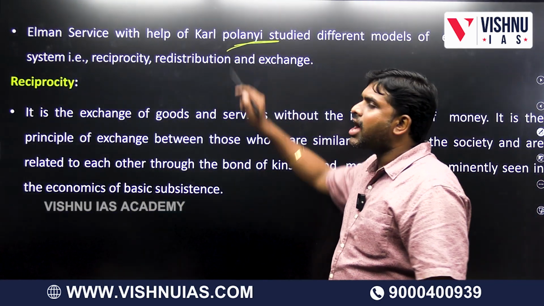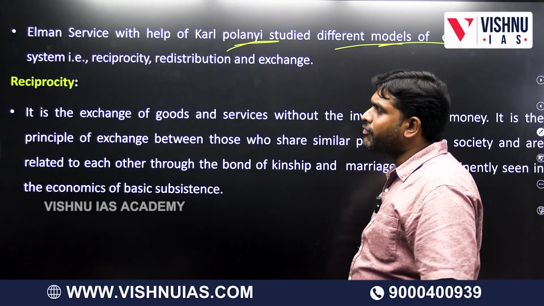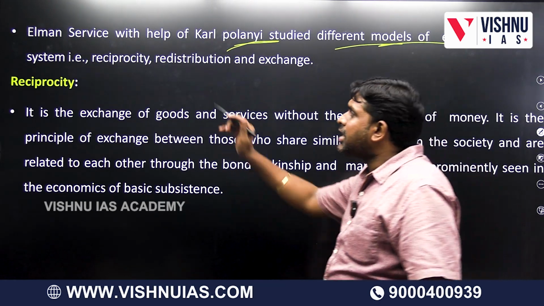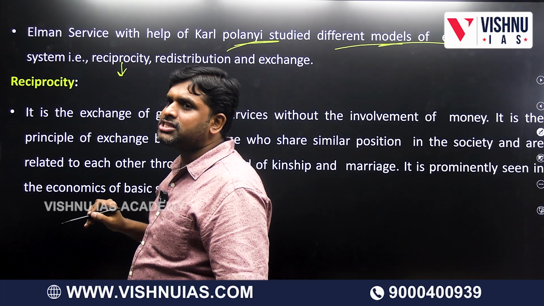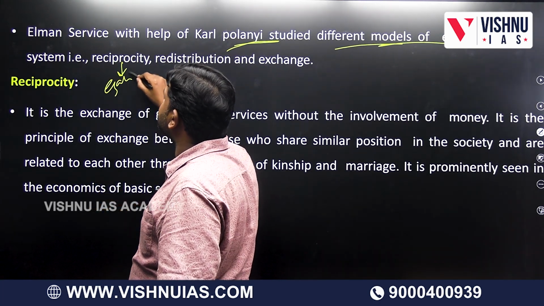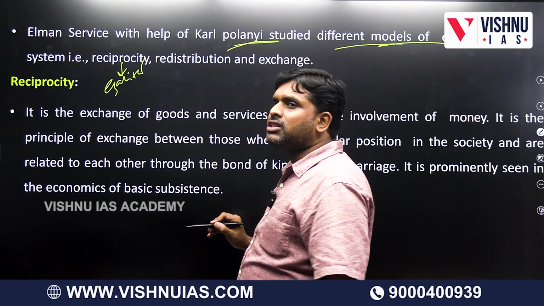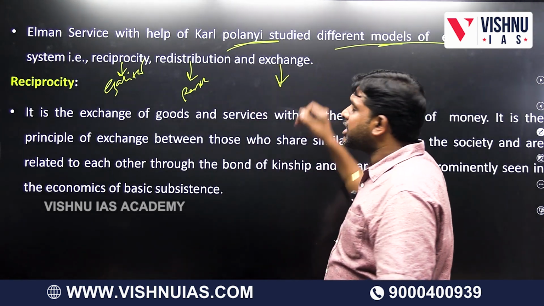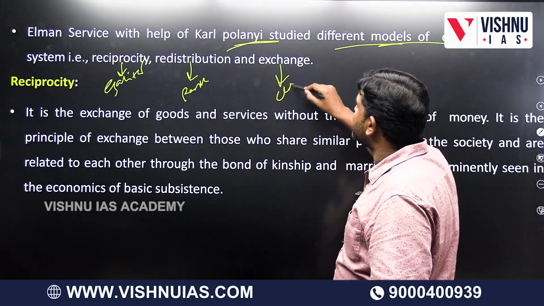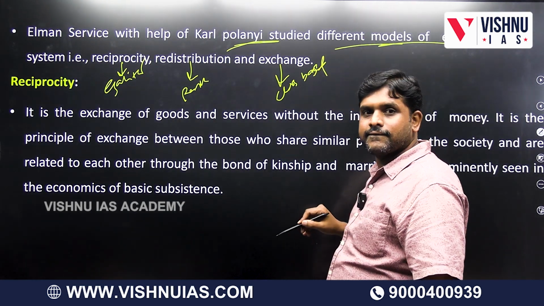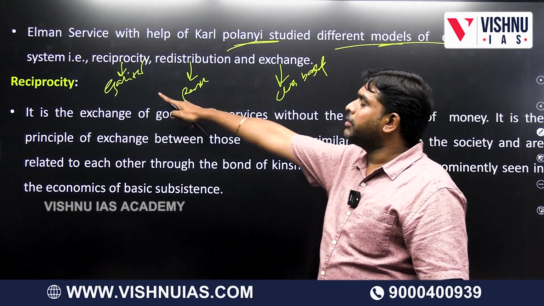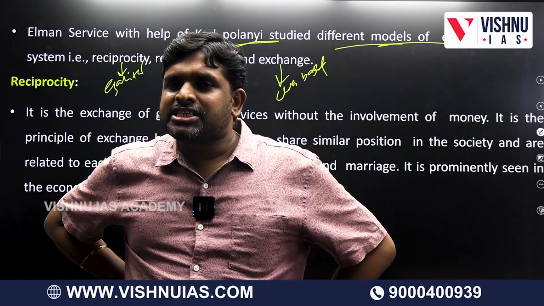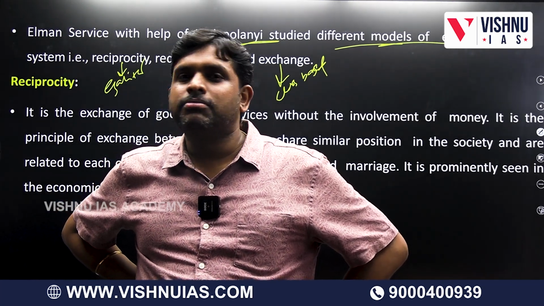Elman Service, with the help of Karl Polanyi, studied different models of economic systems: reciprocity, redistribution and exchange. Reciprocity is the economic system of egalitarian political systems. Redistribution is the economic system of rank-based political systems. Exchange is the economic system of class-based political systems. The question will be like this: economic systems are determined by political systems, write with suitable examples.